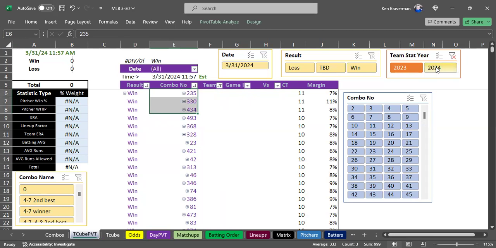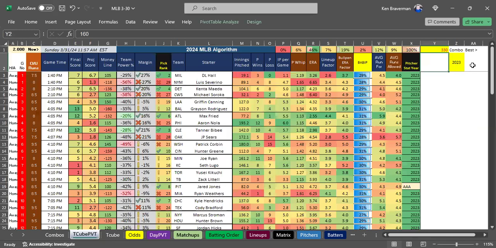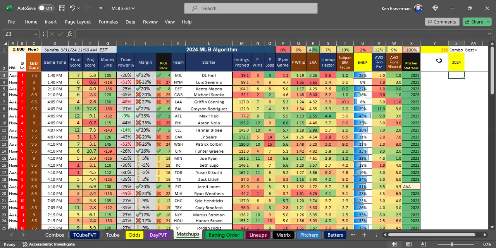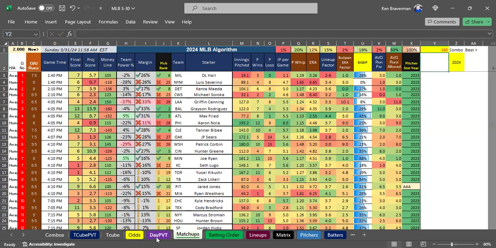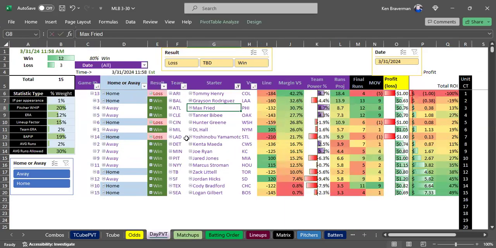Well, let's look under 2024 stats, because this is where something interesting happens. You actually get one that has 12 wins. This is combination string 160 under 2024 stats. Let's take a look at this one. All right, and refresh. There we go. That's a really, really good look under 2024.